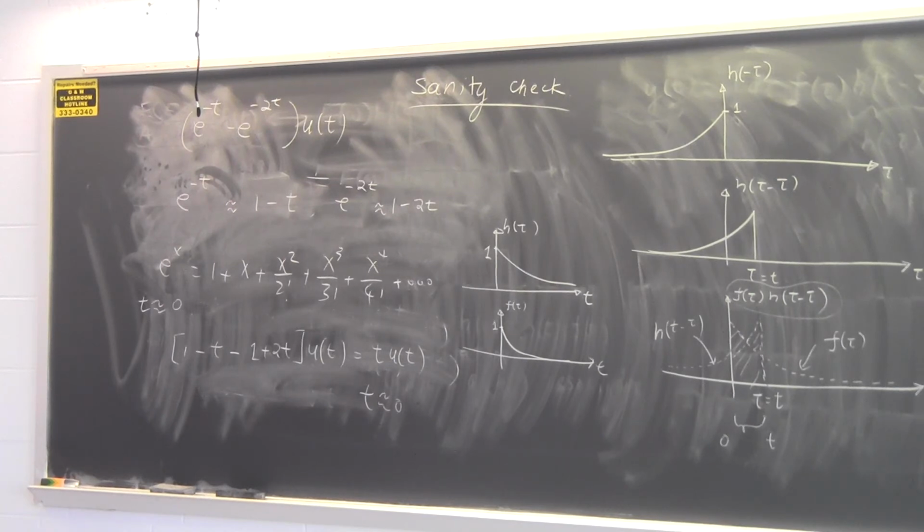So I set the two limits to 0 and t. Within this range, this is always 1 and this is always 1, so I can get rid of them and replace them with 1. I can go from this step to that step, then do the simple mathematics and get this answer. This is a very good question.